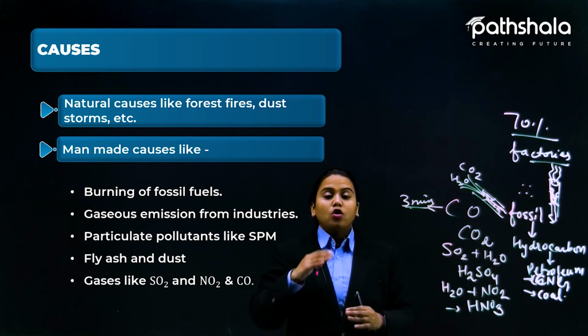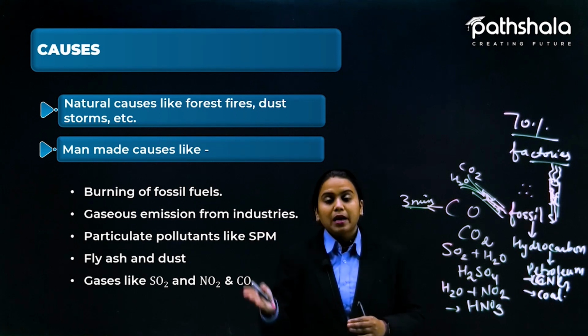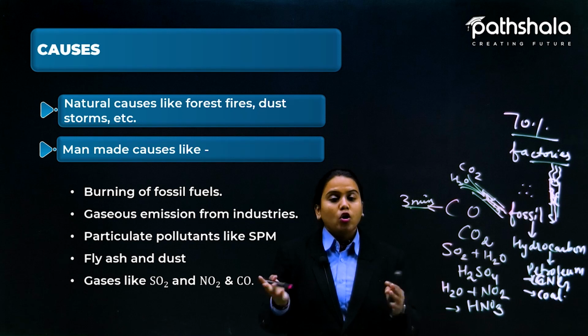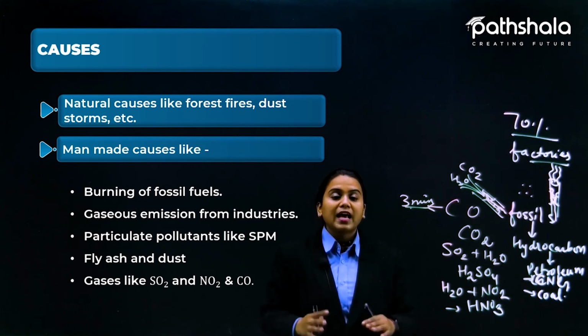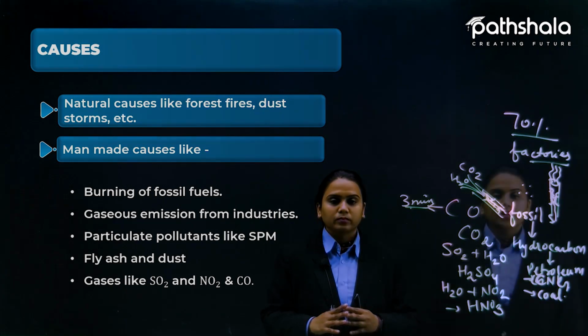So see, the causes that are made by man are having a long list, but the cause by nature is having only 1 or 2 causes. So see how we humans are exploiting our own planet by making such air pollution. So we have seen what causes are making air pollution.